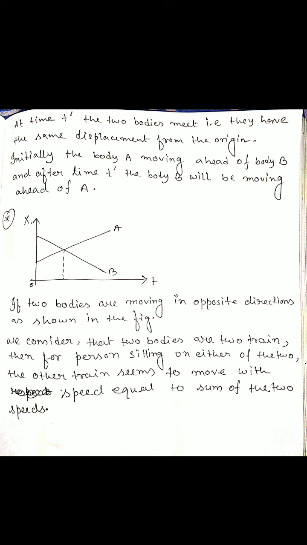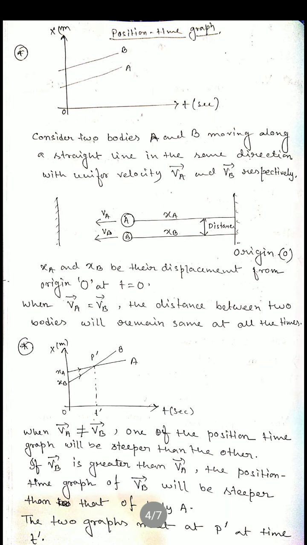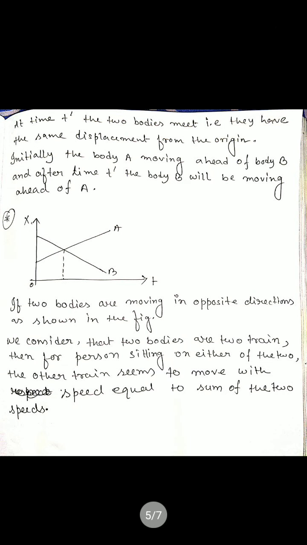Initially, consider that in the figure, we see body A moving ahead of body B. Here xA and xB are the displacements of A and B. Before P dash, the velocity of object A is ahead of the velocity of object B. But after time T dash, when they meet at point P dash, the body B will be moving ahead of A. That is the position-time graph for this condition.